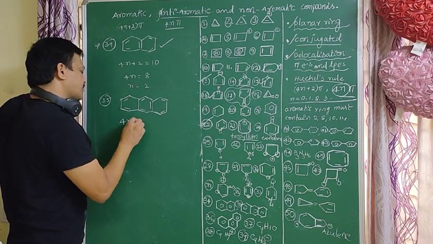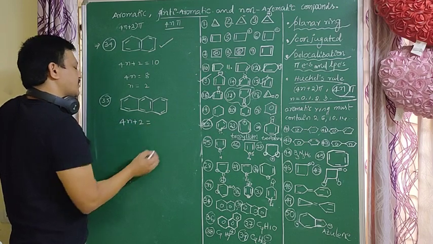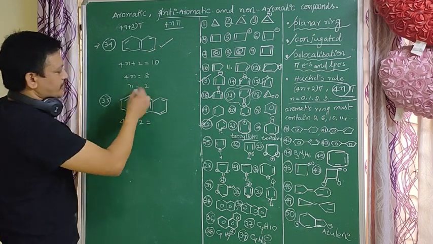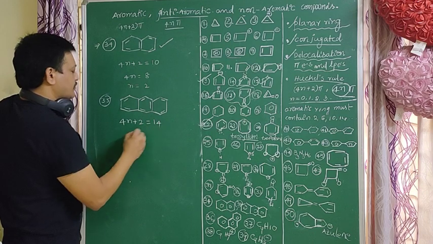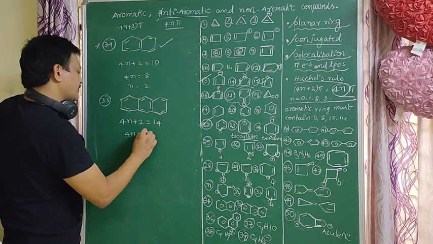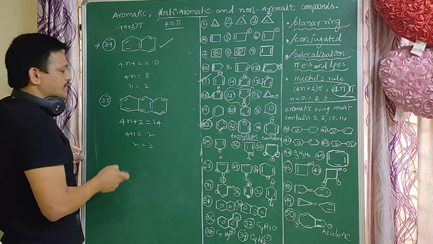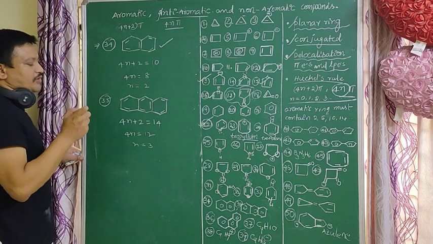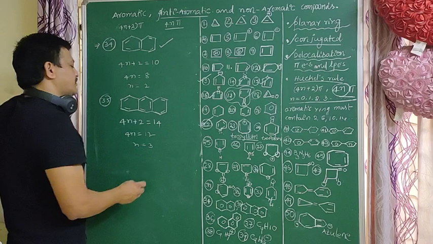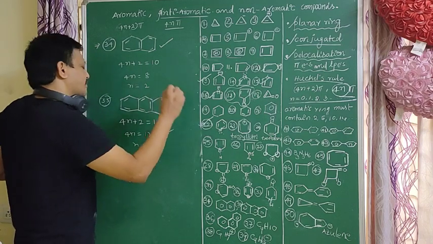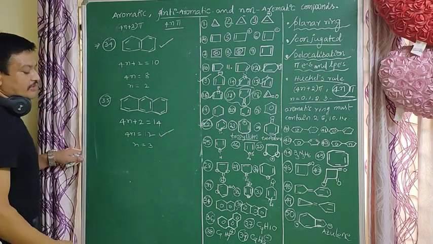Does it follow 4n plus 2 or not? 4n plus 2 equal to 14. So 4n equal to 12. So n equal to 3. So n values 0, 1, 2, 3, it follows the 4n plus 2 pi electrons. So it is an aromatic compound.